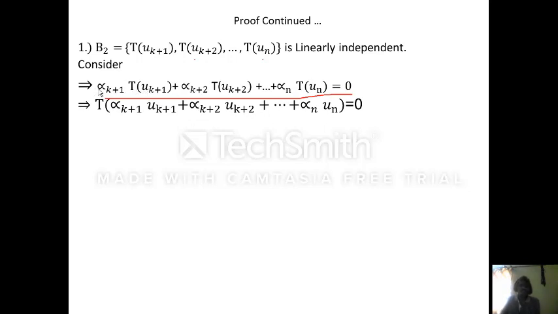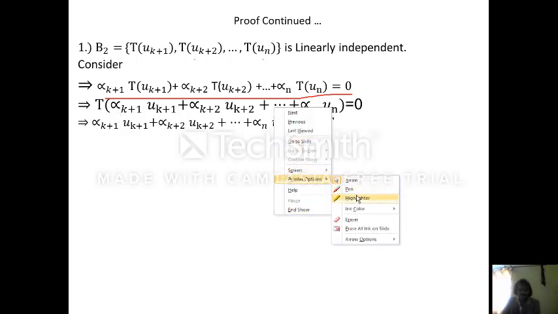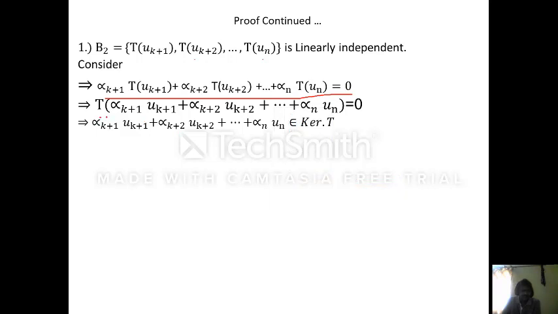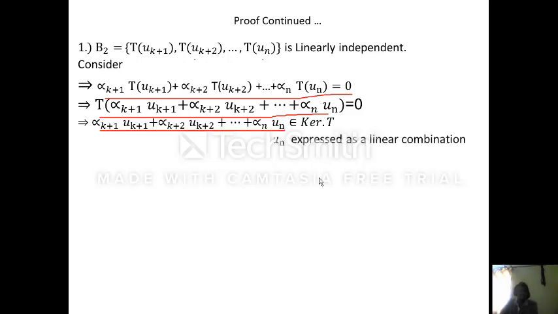Since T is a linear transformation, this expression is nothing but T of alpha k plus 1 Uk plus 1, alpha k plus 2 Uk plus 2, and so on, alpha n Un, equal to 0. See here, the image of this vector under T is 0, which means what? This vector, alpha k plus 1 Uk plus 1, alpha k plus 2 Uk plus 2 and so on, belongs to kernel of T, but B is a basis of kernel of T.